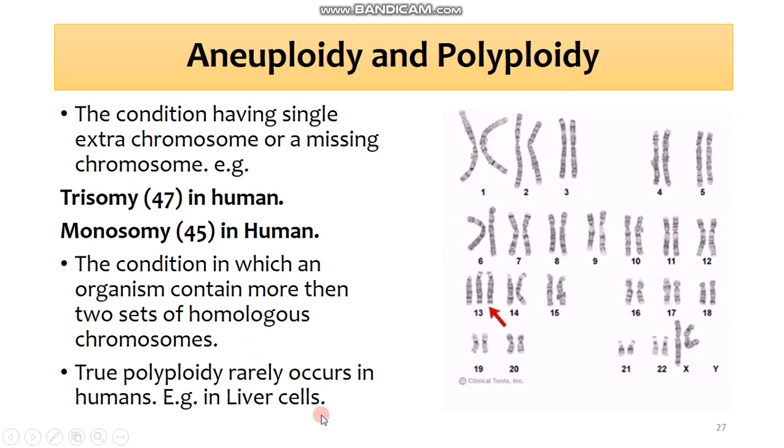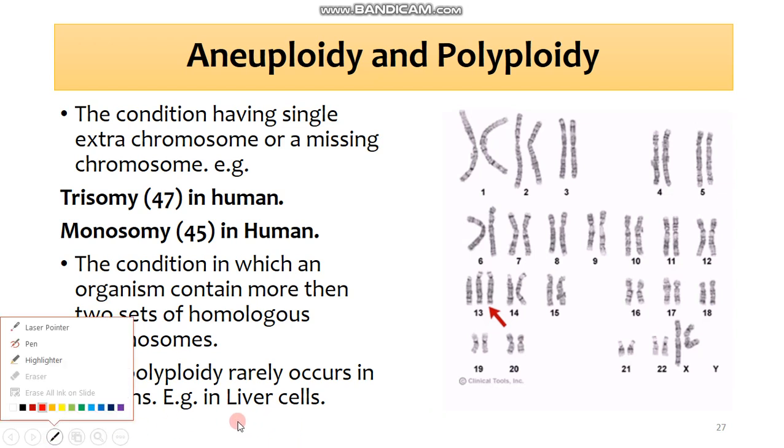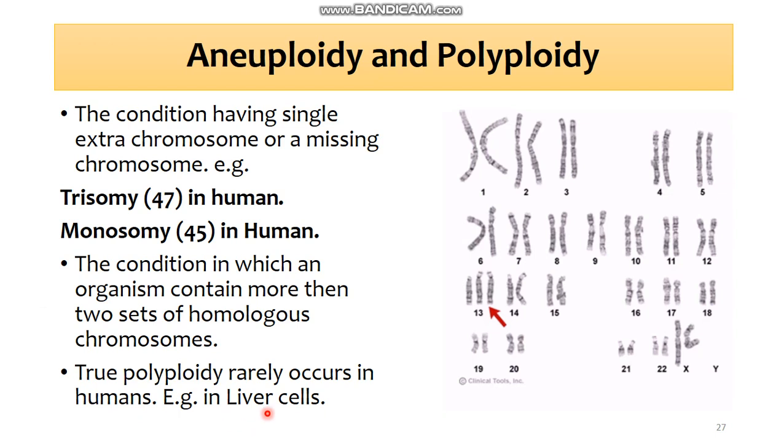Polyploidy is not common in human beings. It rarely occurs, and a prominent disease of polyploidy has not been recorded in human beings, but some polyploidy changes have been recorded in the body, for example in the liver cells.